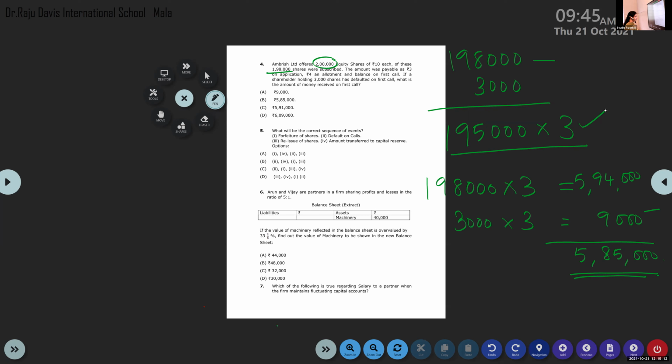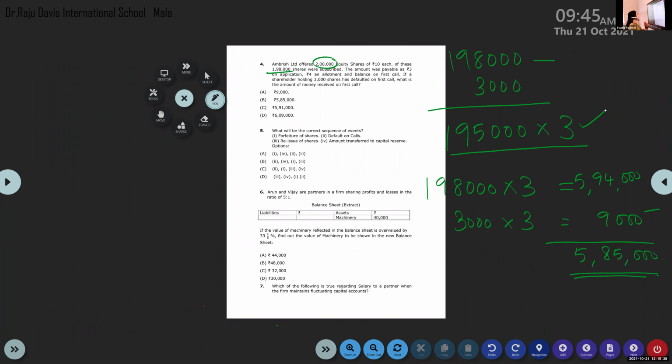What is the answer? Irfan? Are you there? Fifth question, what is the answer? Is it C? Option C.